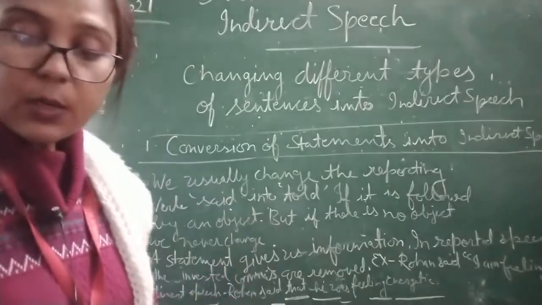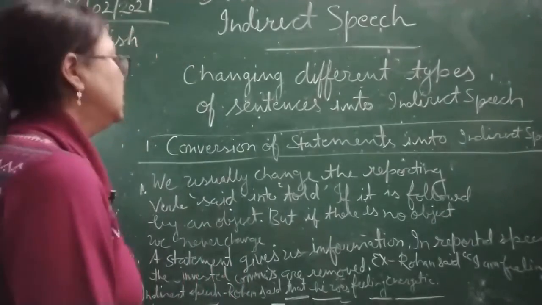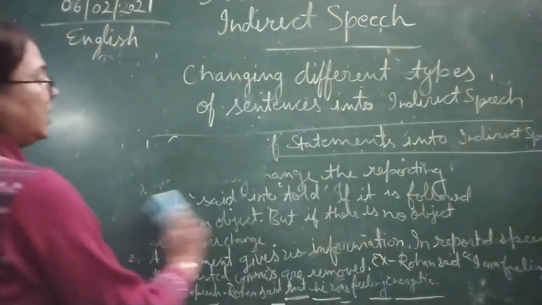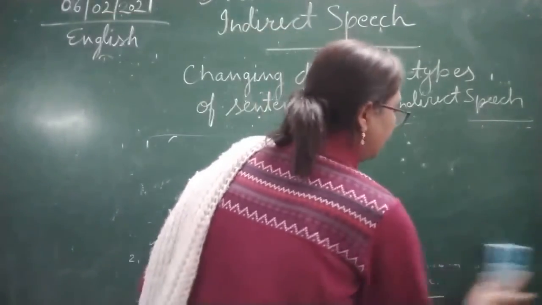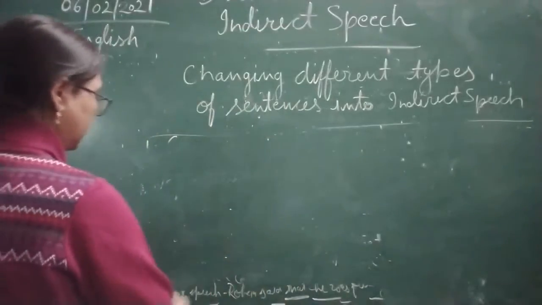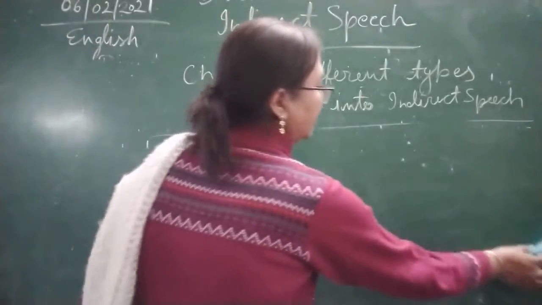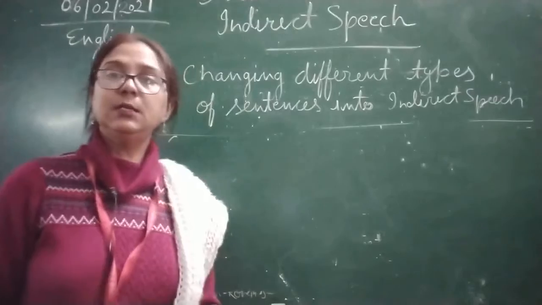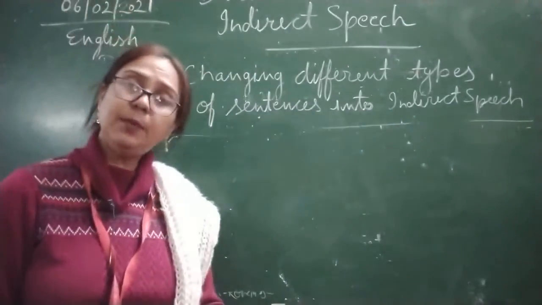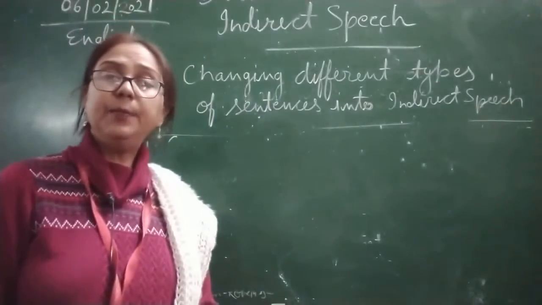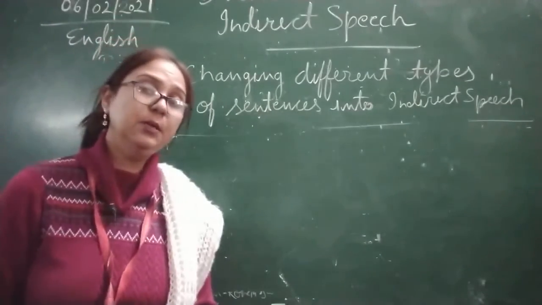According to the sentence we will change. So here I am going to write a few words which can be used in place of told and said, because it depends on the statement given by the person, since we have different types of statements.